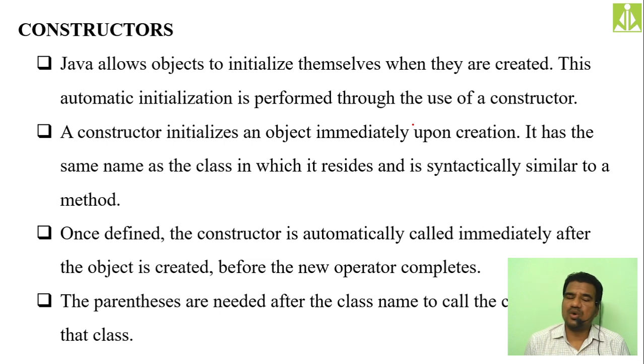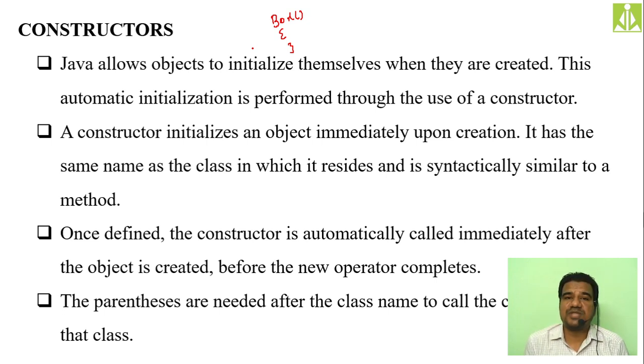Generally no constructor will have a return type. It is a special feature given to the constructor. A constructor will not have any kind of return value. It is not possible to return a value from a constructor. So the default constructor, just for the Box class, I will give: Box followed by two parentheses, open bracket, close bracket. That's it. No statements, nothing. This is the default constructor for the Box class.